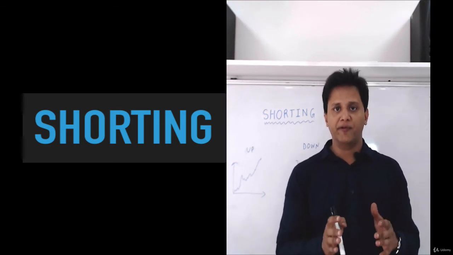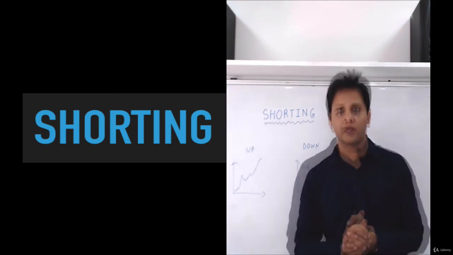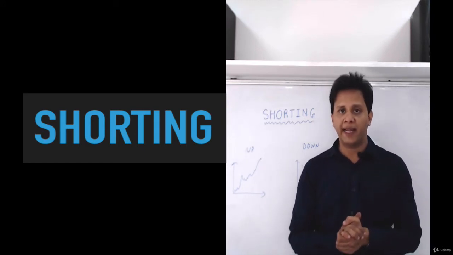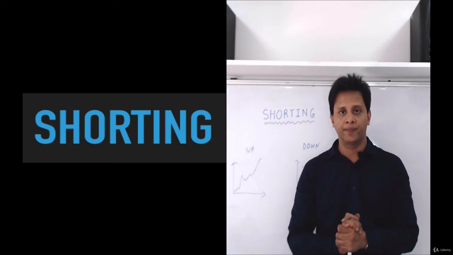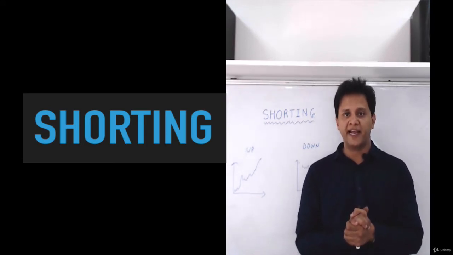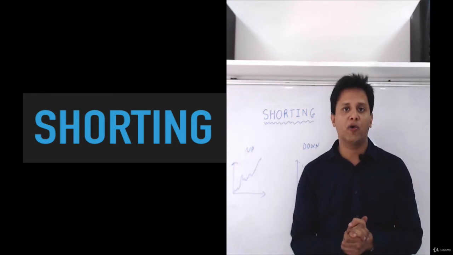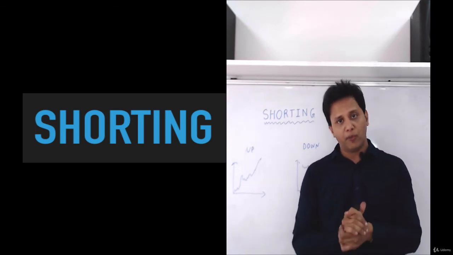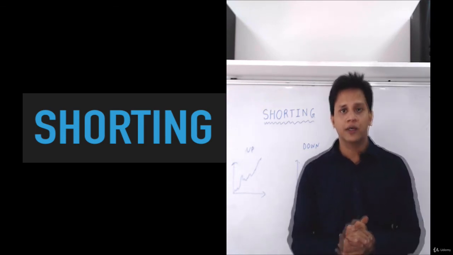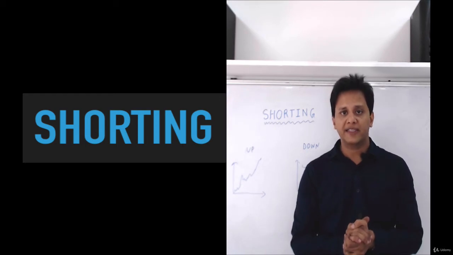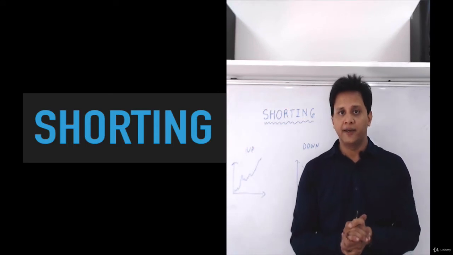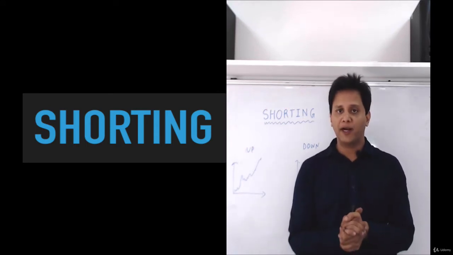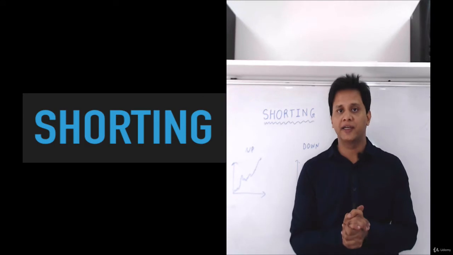From the previous video, we have learned how a transaction works. One buy to one sale, or one sale to one buy, is a complete cycle of transaction. So if you bought something at 100 rupees and sell the same thing at 120 rupees, you are making a profit of 20 rupees per unit. Even if you bought something at 100 rupees and the price goes down, the transaction gets completed when you sell at 90 rupees. In the loss case, you are losing 10 rupees on each unit, but the transaction is getting completed. So to complete one transaction, we should have a sale after a buy or a buy after a sale, and that is what we learned in the last video.